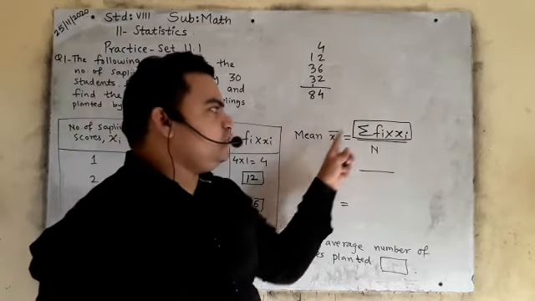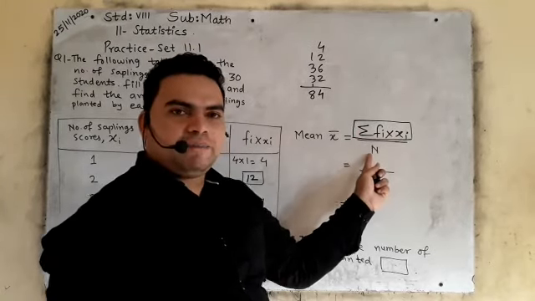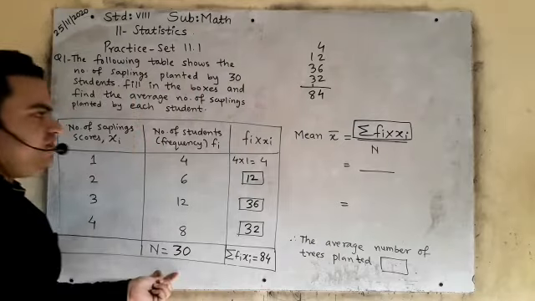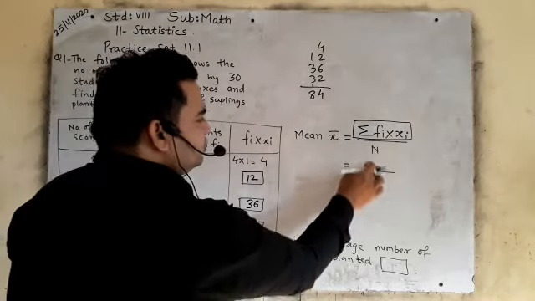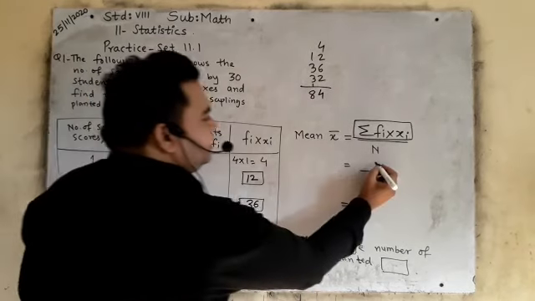Now here you will write the answers. Sigma fi xi value is how much? 84.